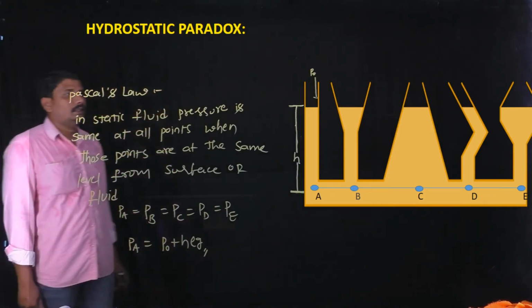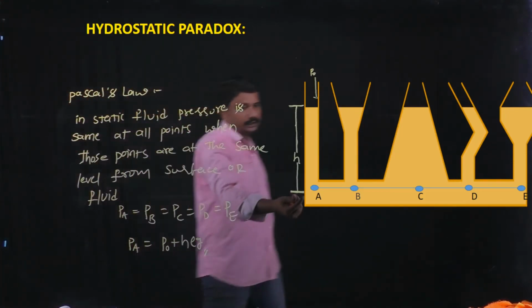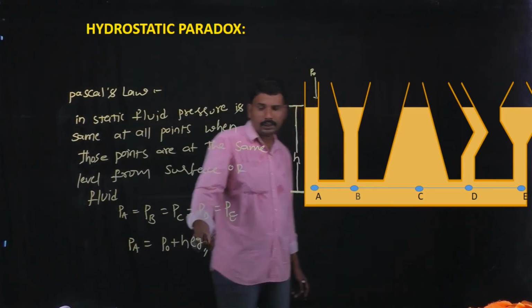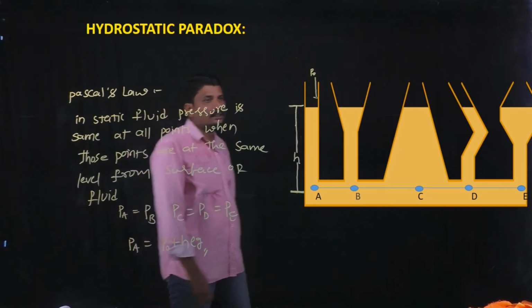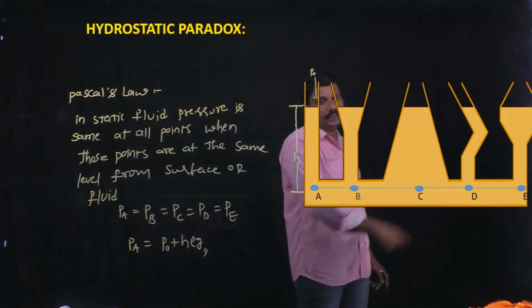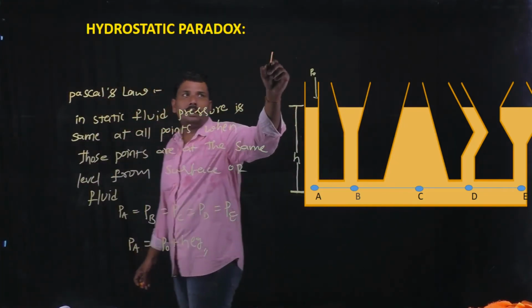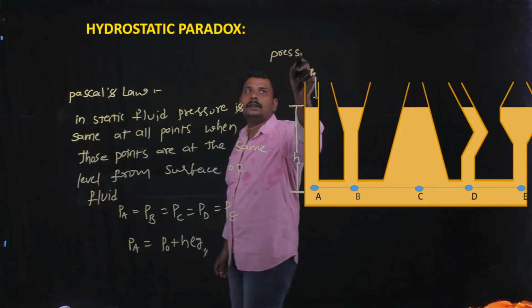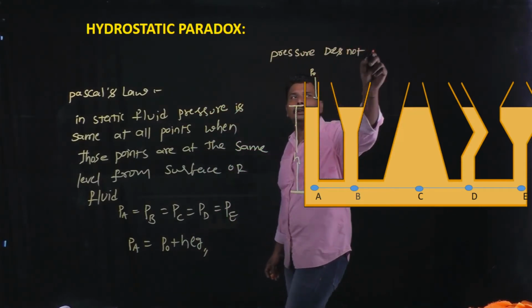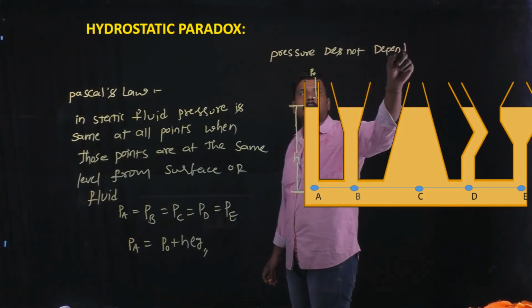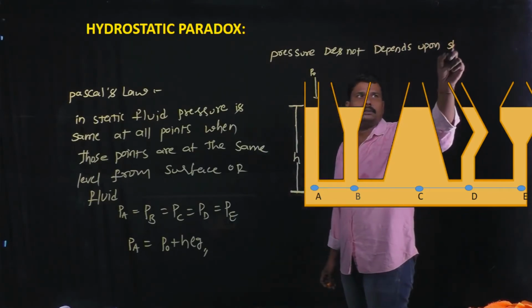This is the hydrostatic paradox. Once again, the pressure depends only upon the depth below the surface of a fluid, and it does not depend upon the shape of the vessel. Pressure does not depend upon the shape of the vessel.